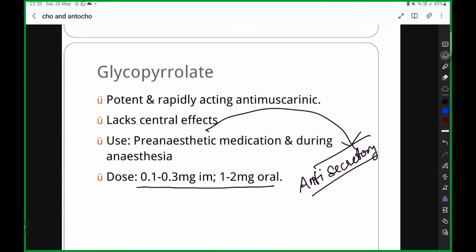Before anesthesia, you should not have any secretion because that will cause acute complications on the table during the surgery. What happens if secretions are there? You cannot intubate. If you are going to put the patient under general anesthesia, you want to intubate. During intubation, secretions must not be there. Therefore, it is used as a pre-anesthetic drug, because of its anti-secretory action.